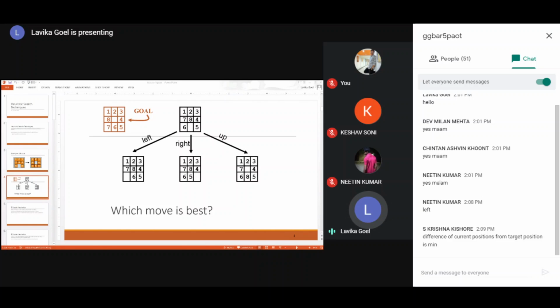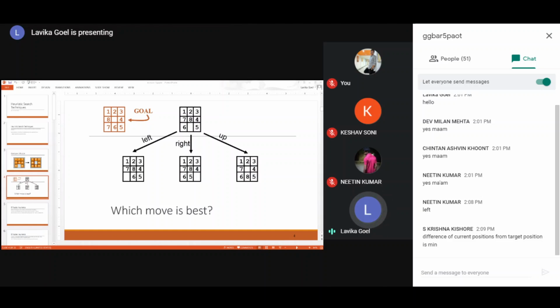So this is nothing but your heuristic function. Like this only you formulate the heuristic functions. Whatever quality measure that you are using for assessing your move is basically nothing but a heuristic function. Here you are using the difference of the positions, current from the target. That difference is nothing but your heuristic function. Like this, you can choose different heuristic functions, and we can also understand which heuristic function is better in order to get to the goal state faster, right?